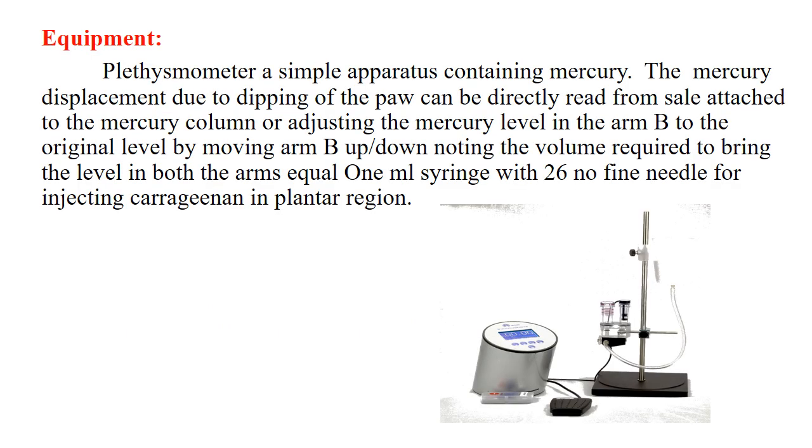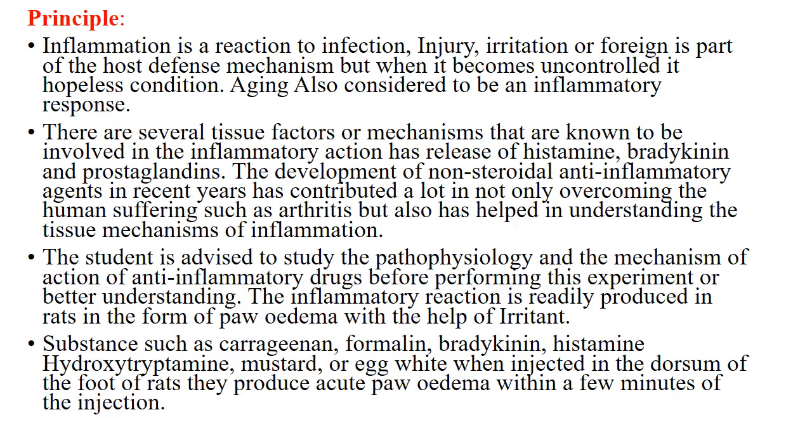Equipment: plethysmograph, a simple apparatus containing mercury. The mercury displacement due to dipping of the paw can be directly read from a scale attached to the mercury column, or by adjusting the mercury level in arm B to the original level by moving arm B up and down, noting the volume required to bring the level in both the arms equal. A 1 ml syringe with a 26 number needle for injecting carrageenan in the plantar region.